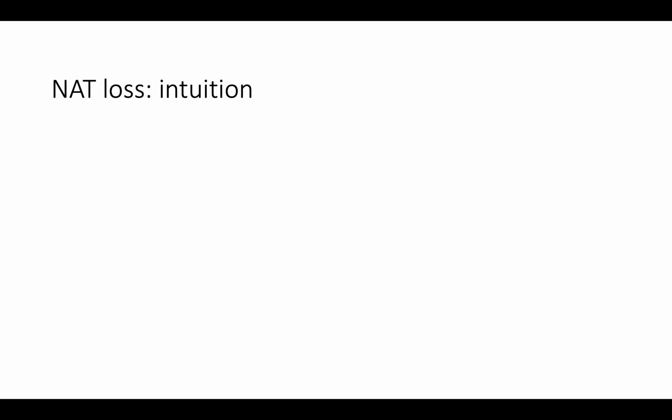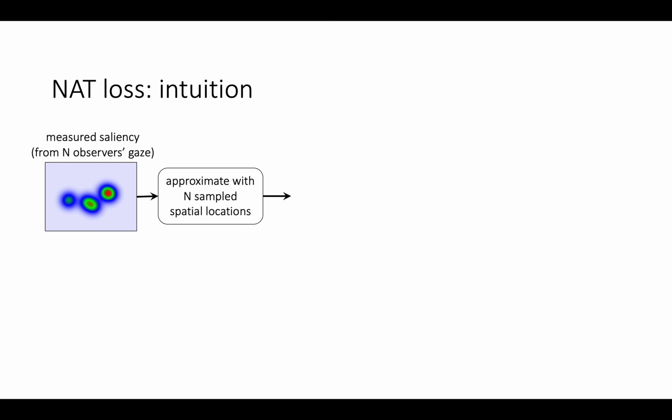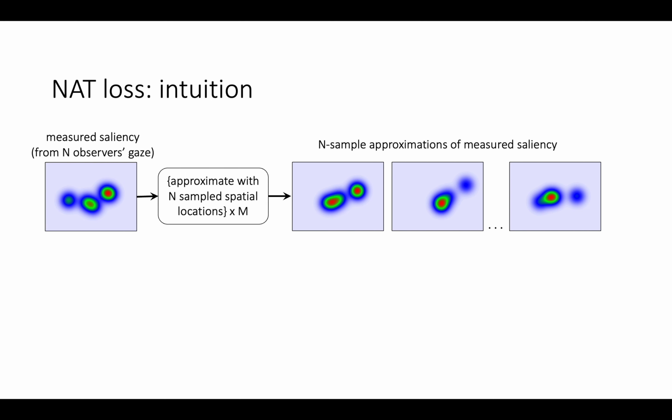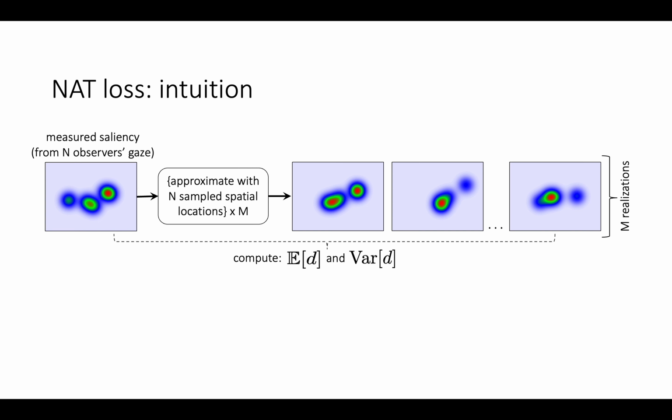To do so, consider an n-observer measured saliency map. We sample n spatial locations from this map and reconstruct an approximation of the measured saliency map. We repeat this process multiple times to obtain several approximations of the measured saliency map. We measure the discrepancy between the measured saliency map and each of its approximations to obtain the expectation and variance of the discrepancy values.